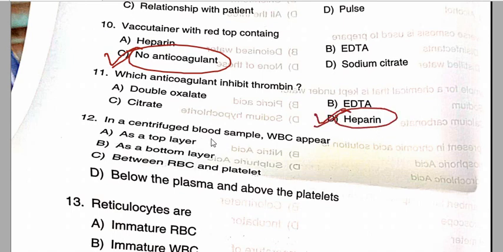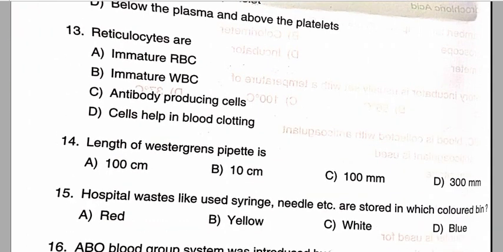In the centrifuged blood sample, WBC appears between the RBC and the platelets. That is option C is the correct answer for this question number 12. Then we will move to question number 13. Reticulocytes are basically the immature RBCs. Option A is the correct answer for question number 13. Question number 14, length of the Westergren pipette is 300 mm. Option D is the correct answer.